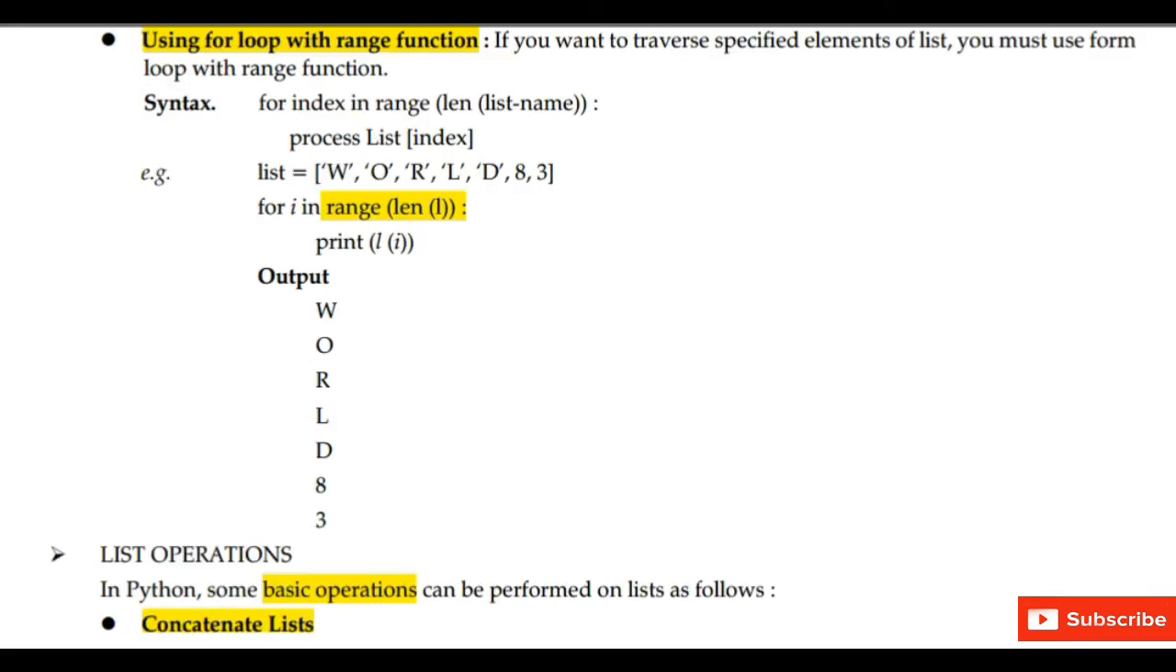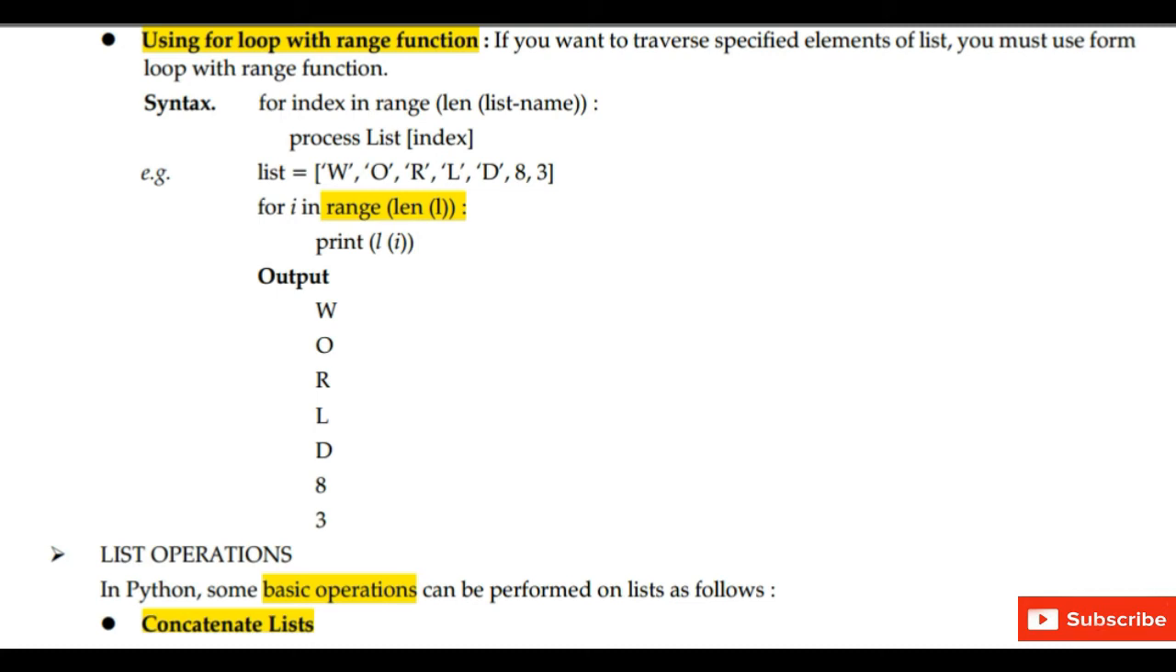Next, we can also access the elements of a list using the range function. If you want to traverse specified elements of the list, you must use the range function. If you want only some specific elements, then we can use the range function. So that is the difference. Now what are the operations which we can perform on a list?